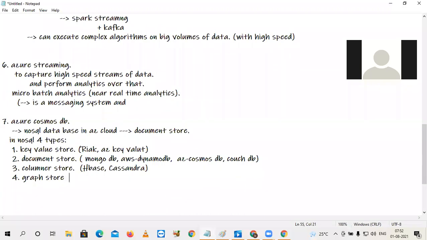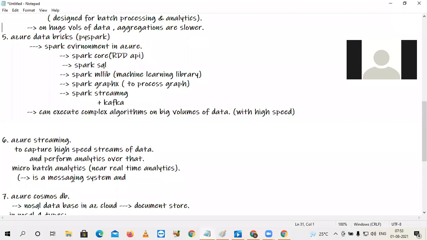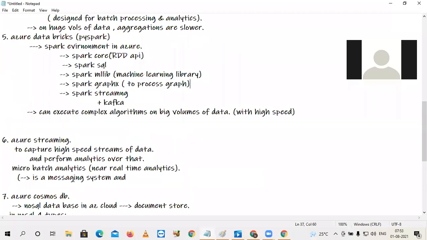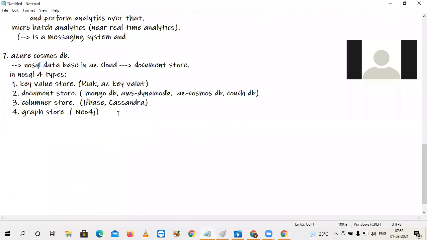And the next one is graph store. In graph store, the popular database is Neo4j. Already in the previous session, we talked about Spark GraphX. This Spark GraphX is for batch processing on graph data. But Neo4j is for OLTP, that means online, real time graphs.